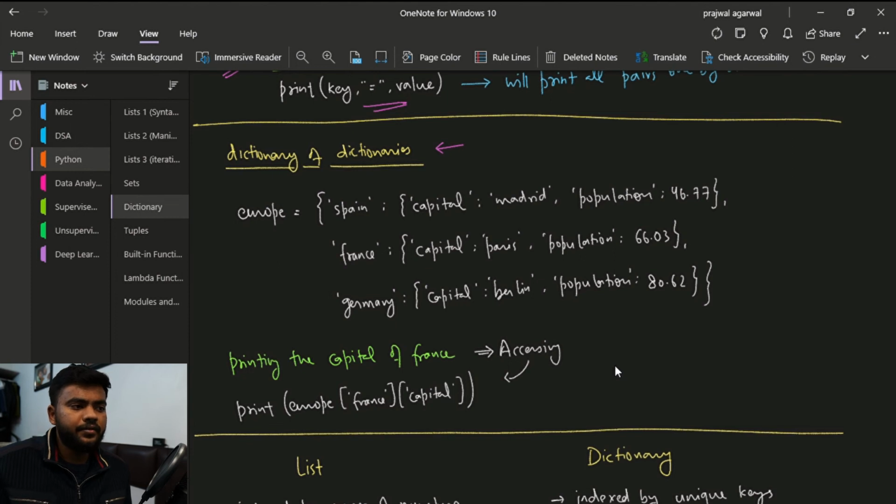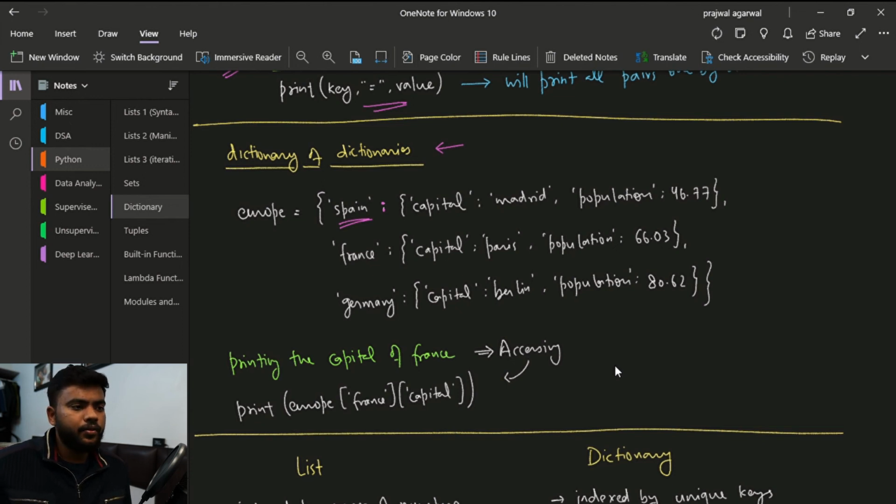In this you have the main key, the first key. Now this key will have a value. As I told you, the value can be anything, right? Inside the value you can have anything. So inside the value of this particular key we will have another dictionary, and in that dictionary we will have all the keys, capital, then its value, then key, then its value.